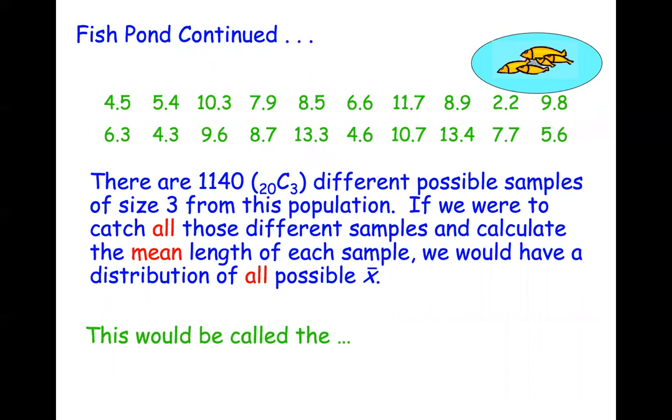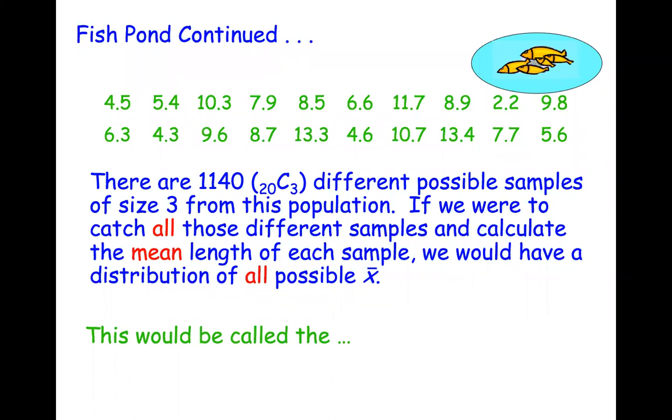Now, if we were to spend forever fishing, there are actually 1,140 different possible samples of size 3 you can get from this lake of 20 fish. If we were to actually catch all these different samples, calculate the mean length of each sample and plot all those means, what would this graph be called?